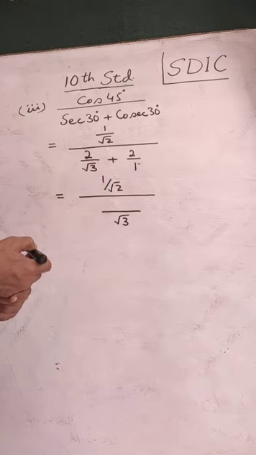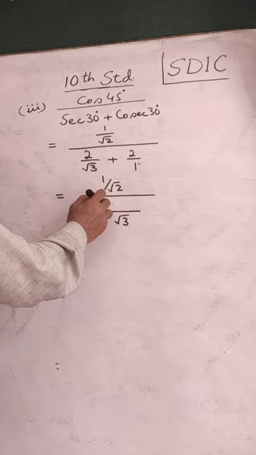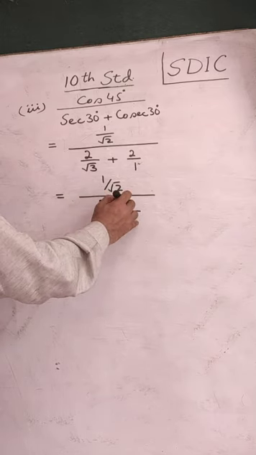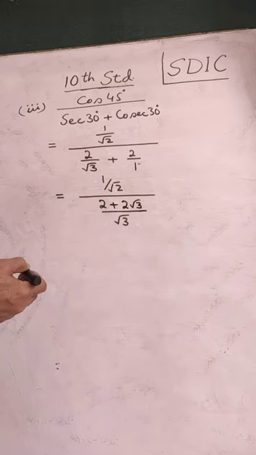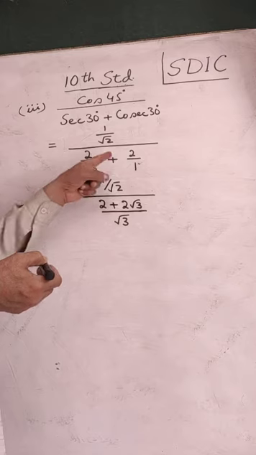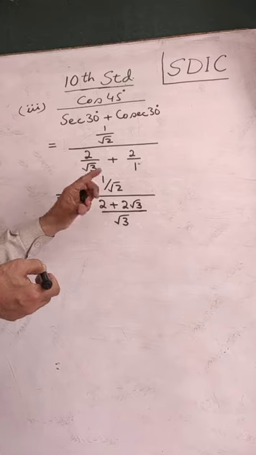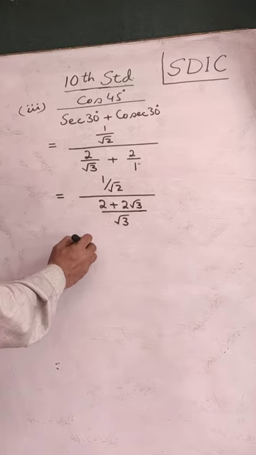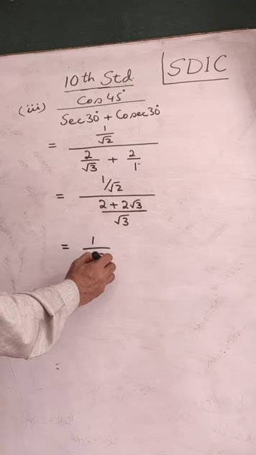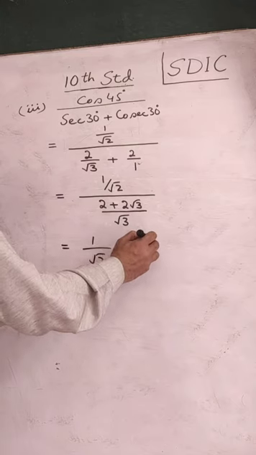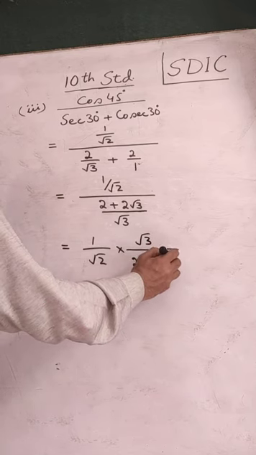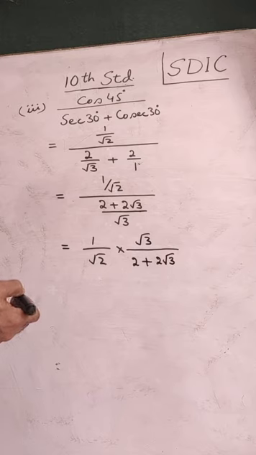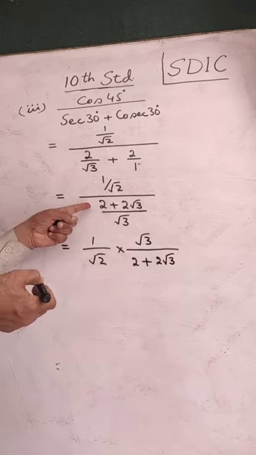What will be the corresponding numerators then? The procedure you know, it will be 2 plus 2 root 3. This is the numerator. Having added, now to divide them, we need to write the reciprocal. It will be 1 by root 2 multiplied by root 3 divided by 2 plus 2 root 3. The reciprocal of the denominator we have written to divide them.